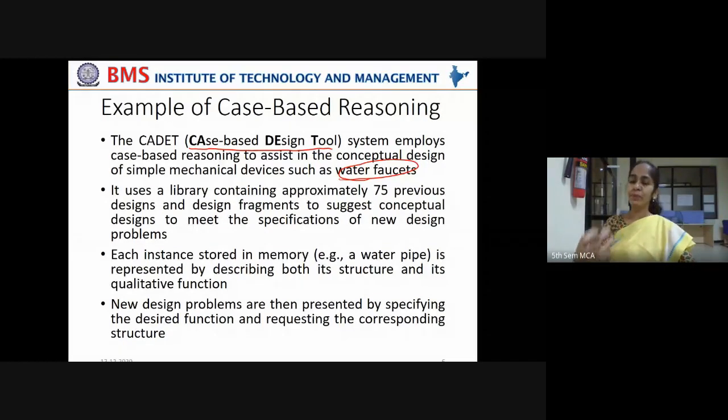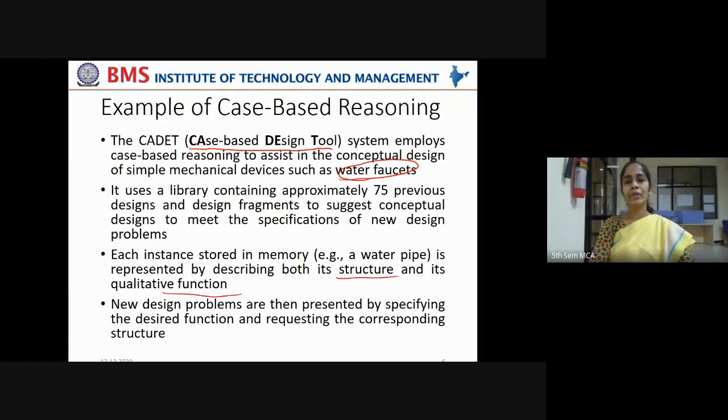If not, you can design it newly and store it in the library so that it can be used later by some other people who want to create the conceptual design of a new tap requirement. Right? In that way, this library can be incrementally developed, means adding new designs to it.